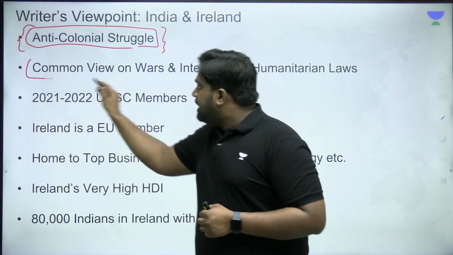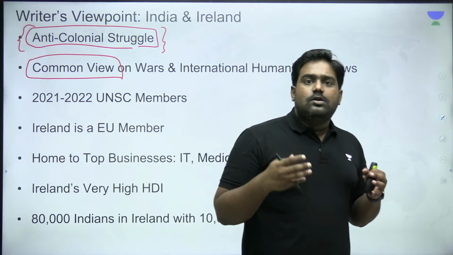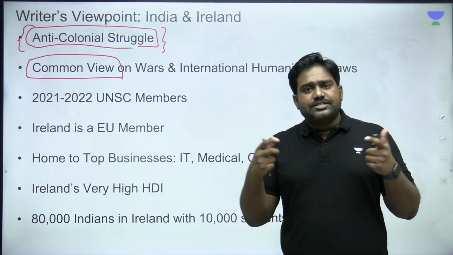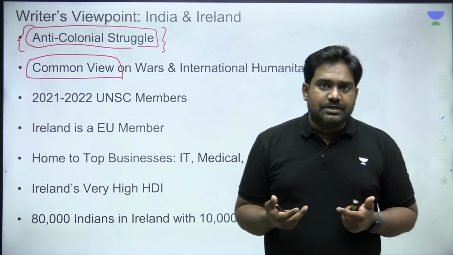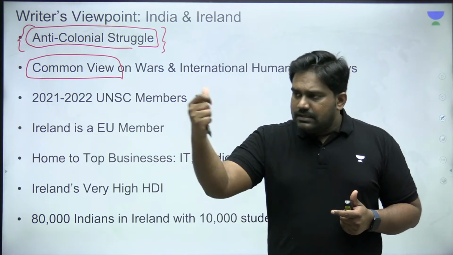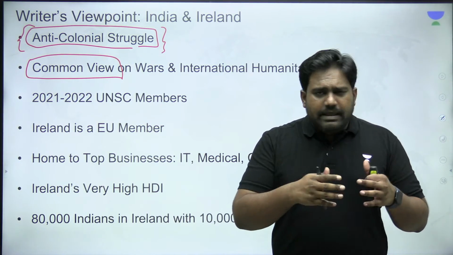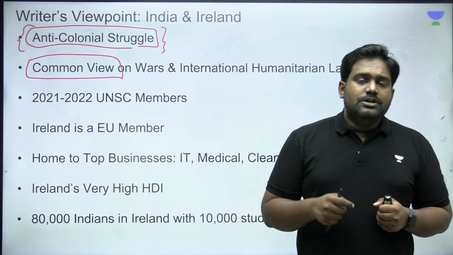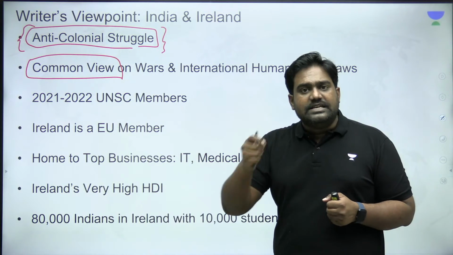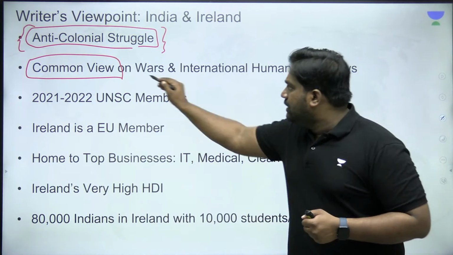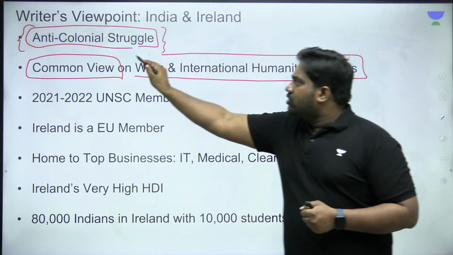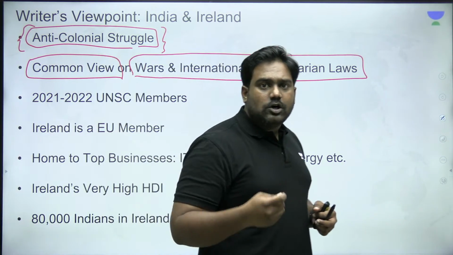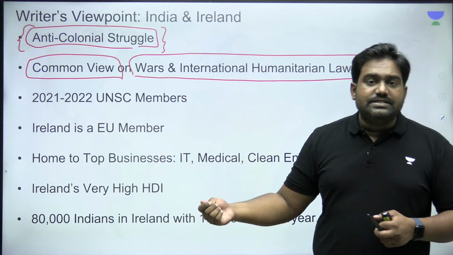Next, we have common views on global conflicts, on international humanitarian rules. Because today the world is being consumed by various conflicts. We have the Russia-Ukraine war, the Gaza war which is going on, and many other civil war situations across different countries. So India, Ireland have a common position on these wars, conflicts, and international humanitarian laws because we both have suffered enough. The Irish people have suffered because of the war, the insurgency.